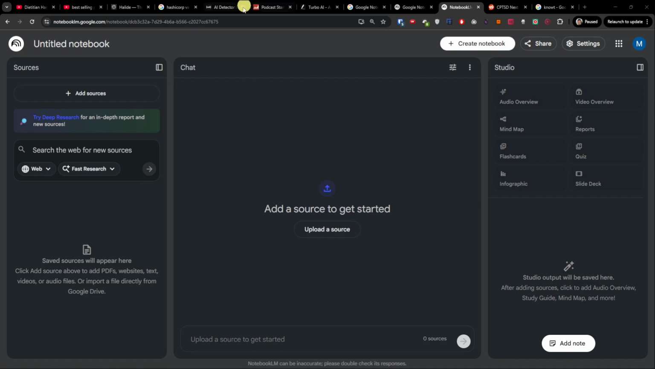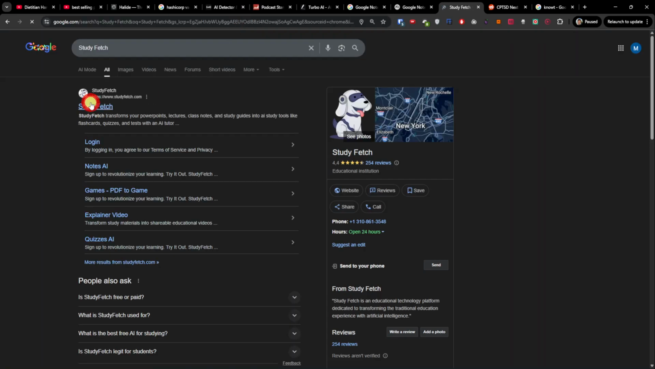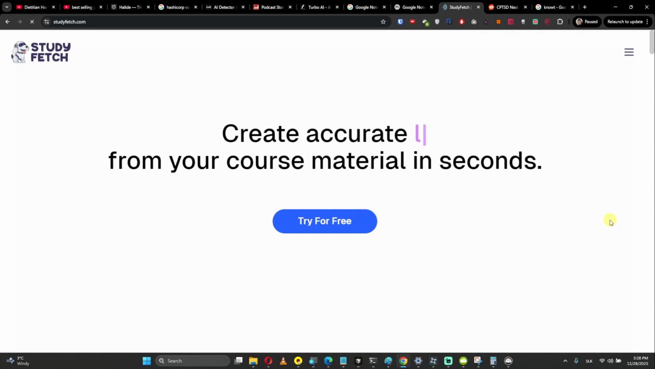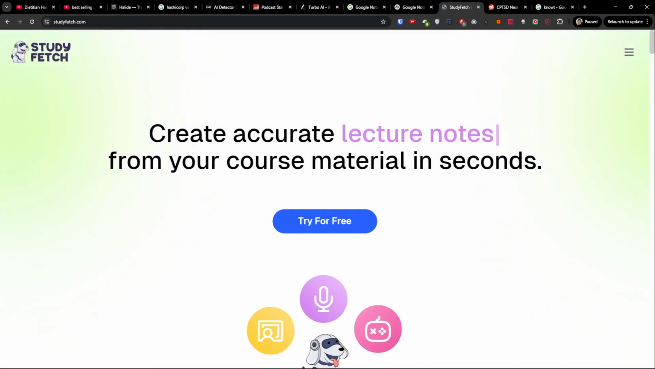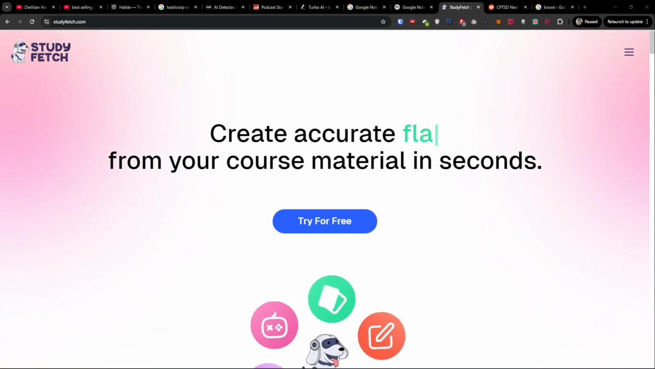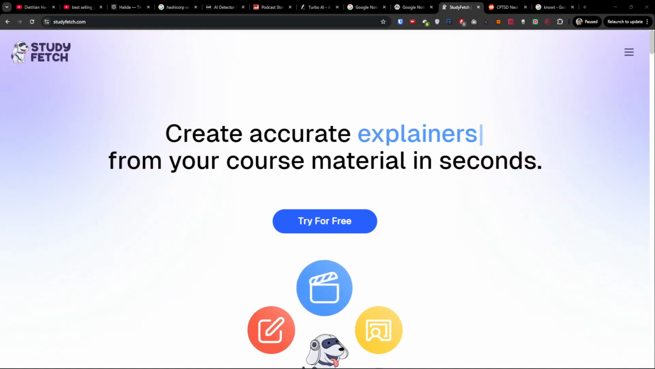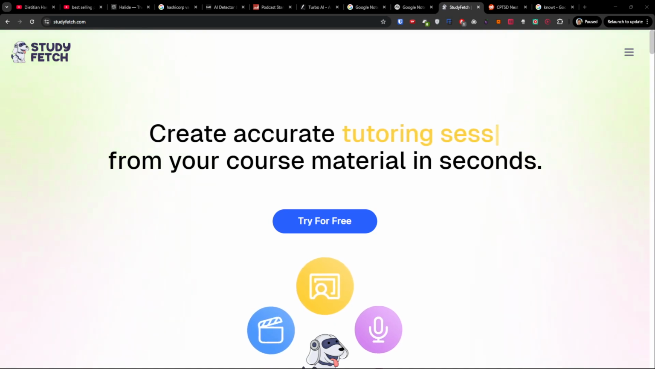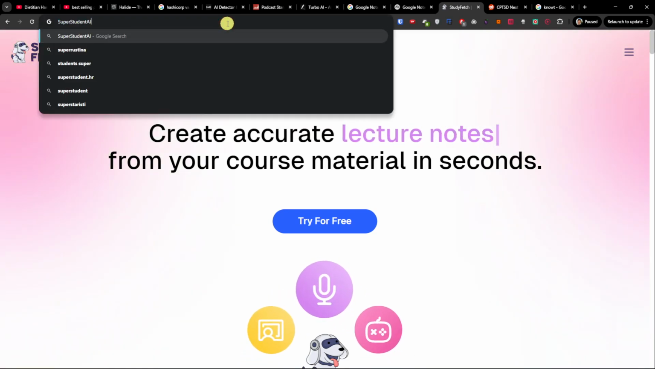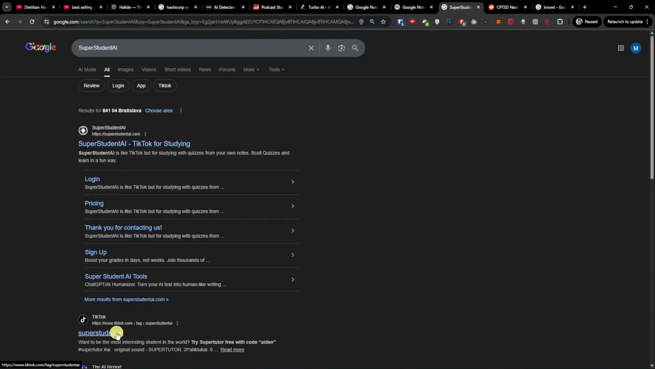Another one that you can also try is StudyFetch. It provides a reliable free alternative to TurboLearn, featuring flashcards and AI tutoring with fewer restrictions. So this is also an interesting one, or even Super Student AI. You want to also check this one out.